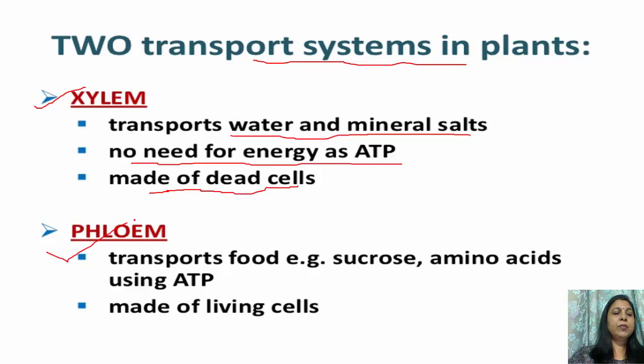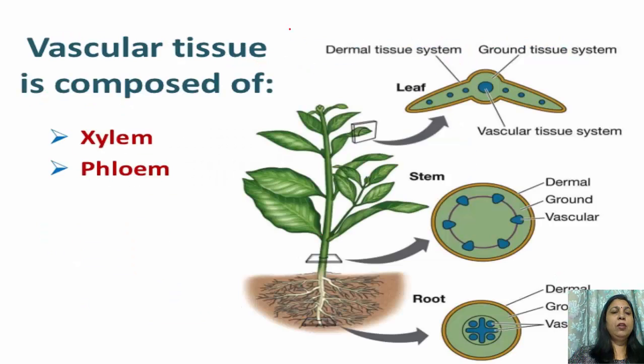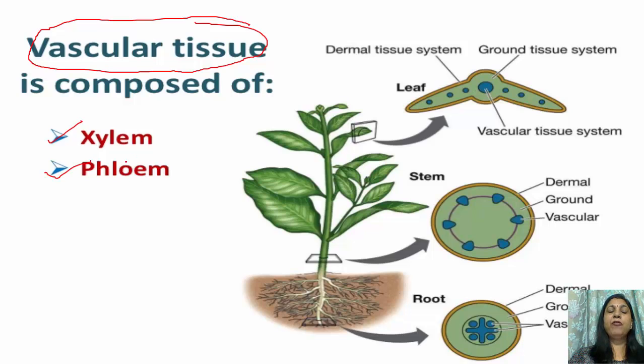Now the next transport system is phloem. Phloem transports food, for example sucrose and amino acids, and here energy is used in the form of ATP, and phloem is made up of living cells. We are going to describe xylem and phloem. This xylem and phloem together form the vascular tissue. That is, vascular tissue is composed of xylem and phloem, and these are present all over the plant body.